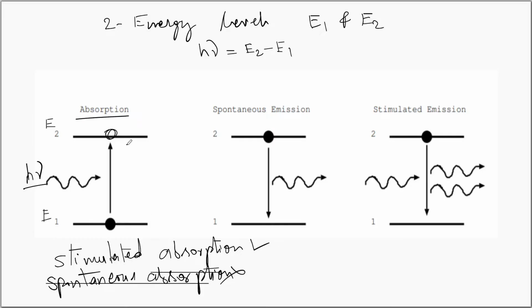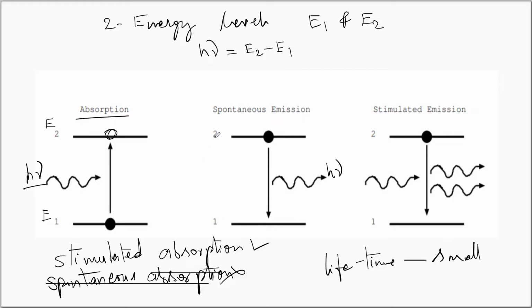Once the electron goes to the excited state, it remains there for a very small time, which is called as the lifetime of the energy state. And the lifetime of the energy state is quite small. This is a very small duration, after which the electron automatically makes a downward transition by releasing the energy that it has absorbed while making an upward transition from E1 energy state to E2.